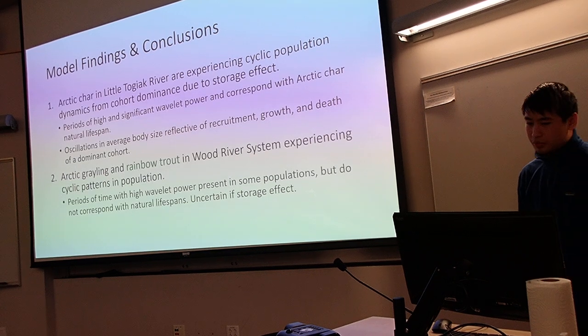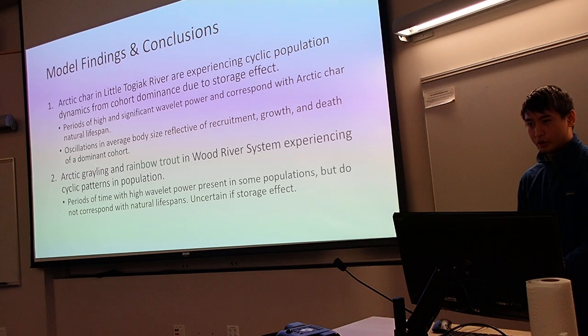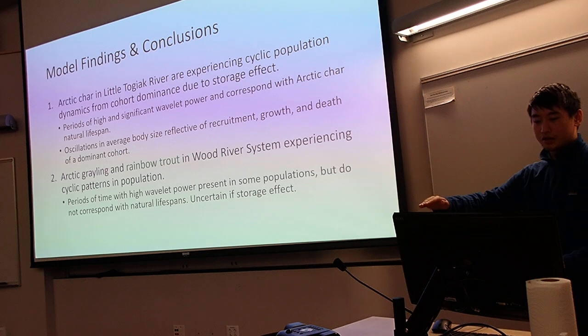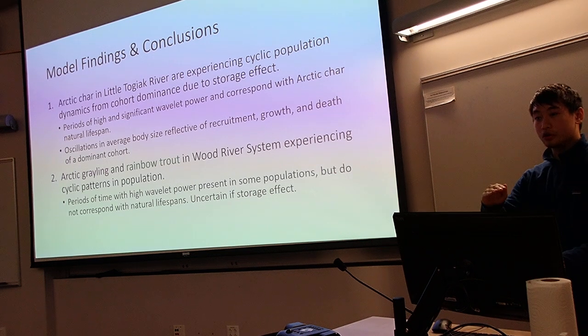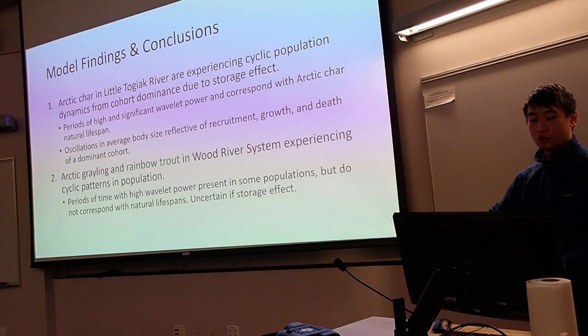To elaborate on that a little bit, for Arctic char in Little Togiak River, we can determine that they are experiencing cyclic population dynamics because, as indicated in the red, there is strong periodicity present. And because that periodicity corresponds with their natural lifespan, when we see an oscillation in average body size, that is reflective of the recruitment, growth, dominance, and then death of that cohort.